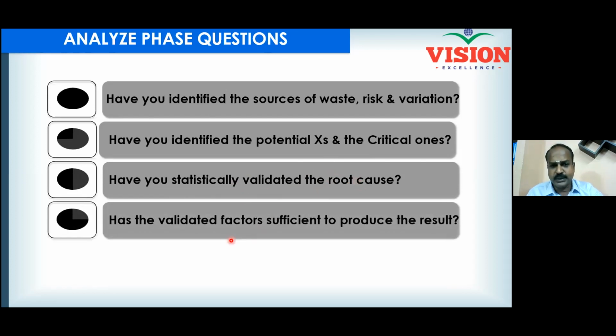And then, very important: is the validated factor sufficient to produce the result? What do I mean by sufficient to produce the result? A crime has happened. You caught a criminal, right? And whether just one criminal has done the crime or a group is involved. If a group is involved, then probably you have to arrest everyone, isn't it? Arrest everyone and punish everyone, so that the problem is solved. So this is called sufficiency.